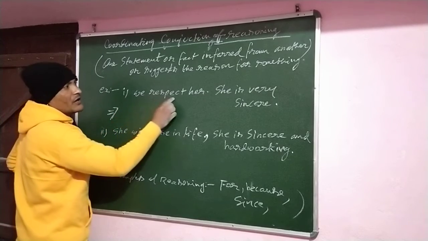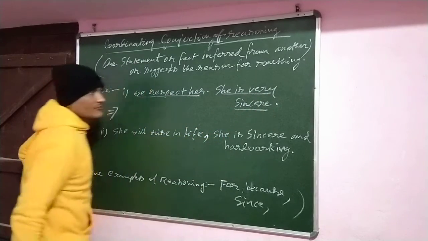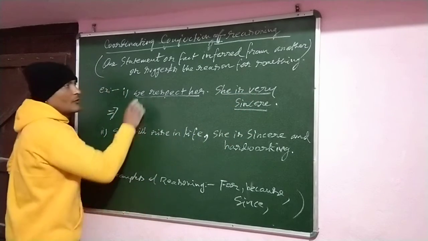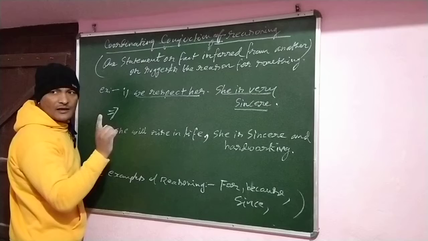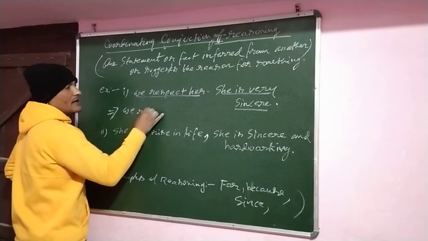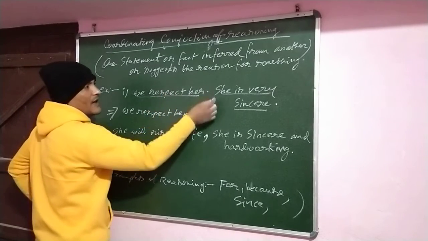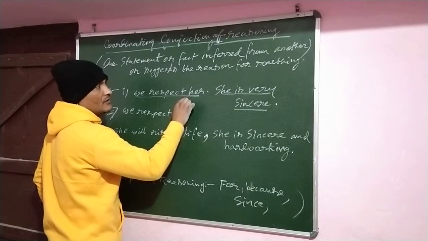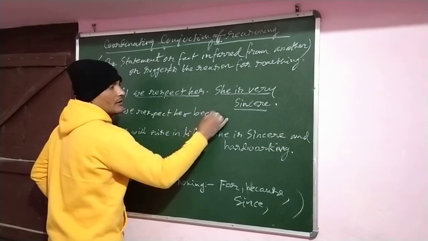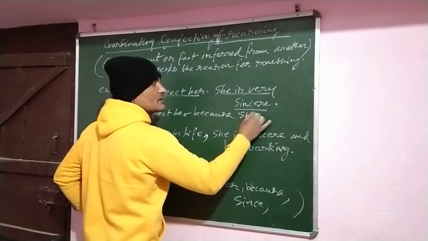We respect her. This is one sentence. She is very sincere. We respect her. Why we respect her? See, this sentence reflects the reasoning. क्यों हम लोग उसको सम्मान करते हैं? Because there is a reason. Because, क्योंकि वो क्या है? She is very